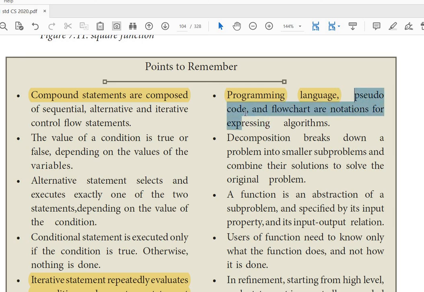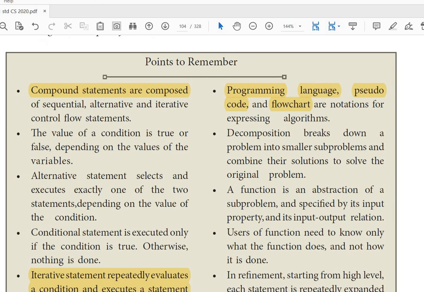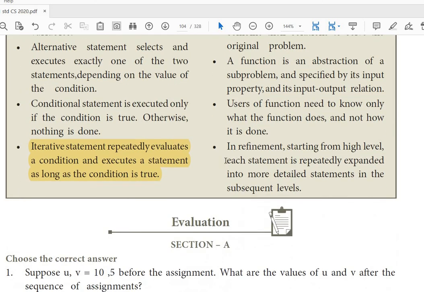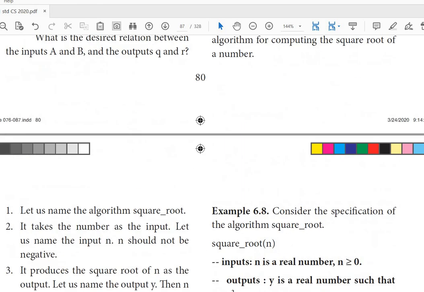Pseudocode is a statement written in a user-friendly way, not machine-friendly, and we cannot execute pseudocode directly on the computer. Then flowchart is the pictorial representation of a program. So we discussed many things in this chapter. What is refinement? Refinement means starting from a high level, each statement is repeatedly expanded into more detailed statements at subsequent levels. That means it is abstracted further to get the final result. That is refinement.